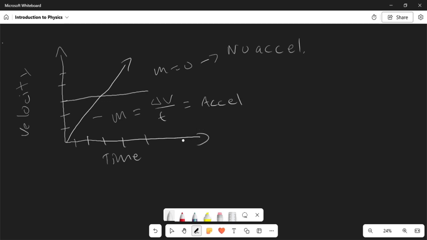Now, if you had a line that were going down, then you would actually have a negative acceleration because you have a negative slope. So in this case, let's say you're on the highway and you're at 80 miles per hour.